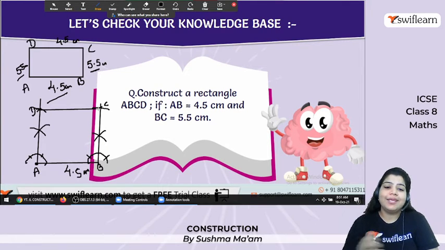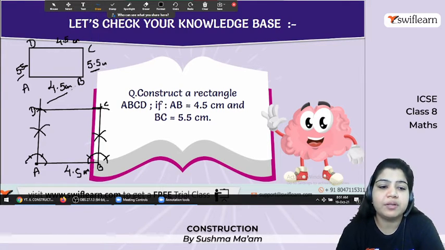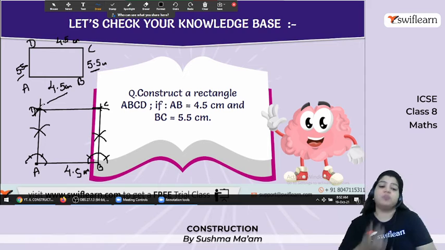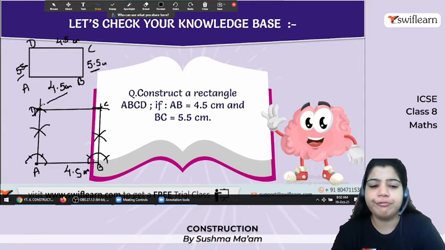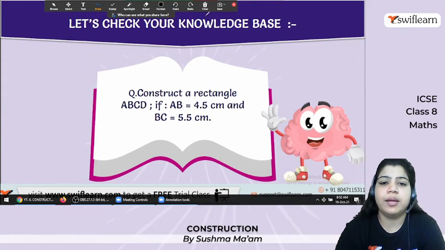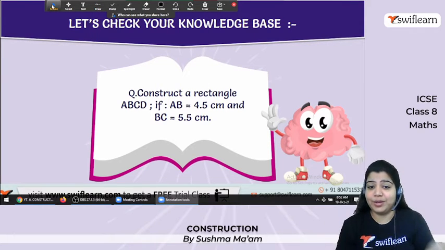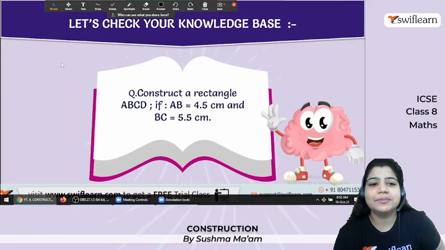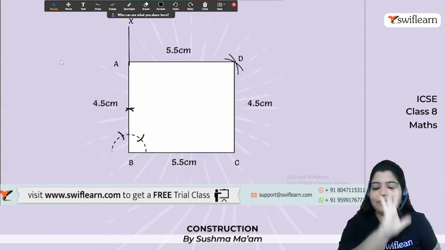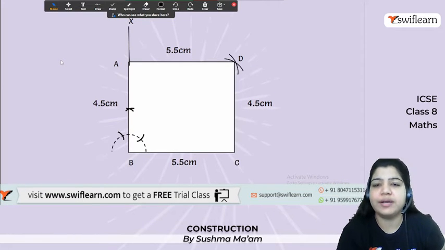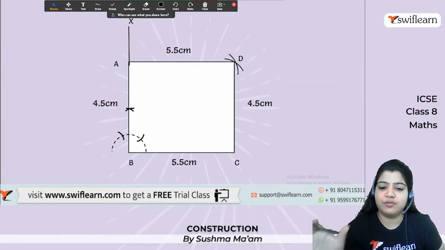ओके या फिर एक काम और आप कर सकते थे कि आपने इसको ड्रॉ किया या फिर C से आपने 4.5 लिया और एक और आर्क लगा दिया, then you will get this intersection point D. There are a lot of ways to construct. मैथ्स का यही फायदा है, we have a number of methods to get a same answer, है ना? So याद नहीं करना है, just you have to construct and write down the steps whatever you are just following.